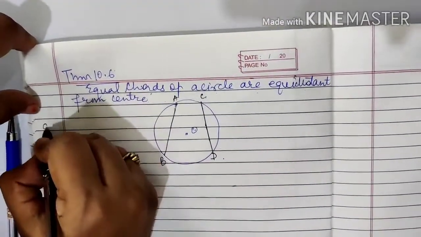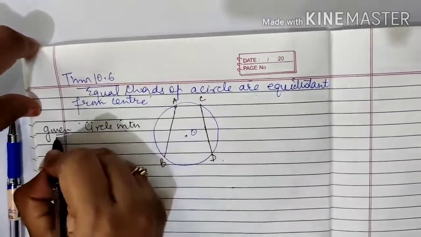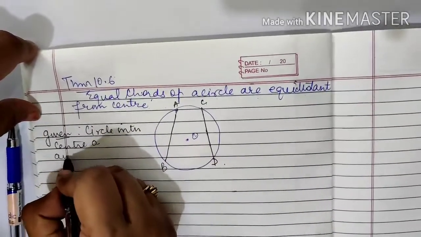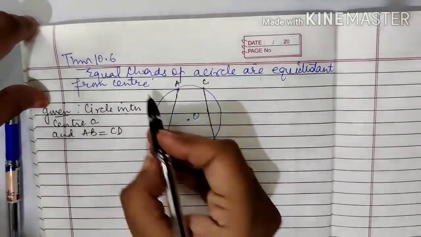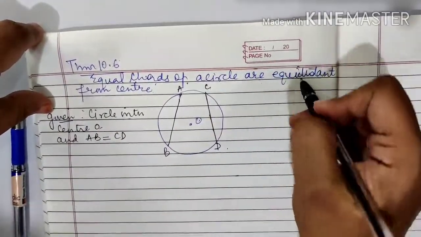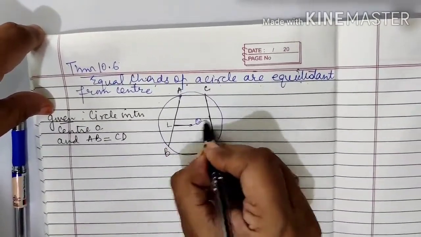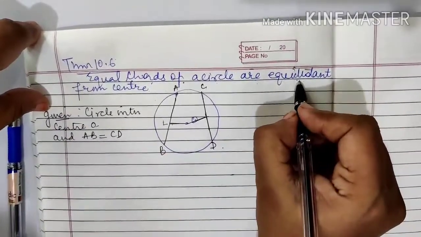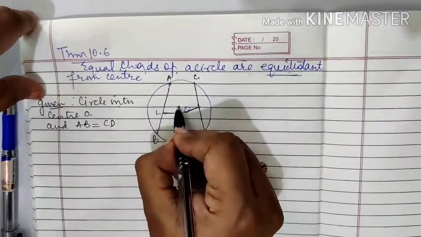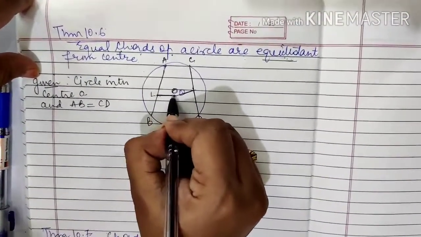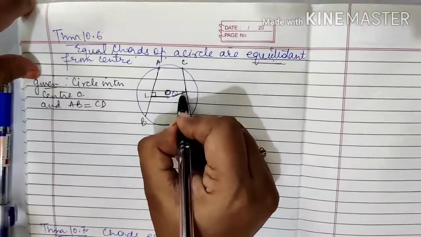So what is given to you? Again given circle with center O and AB equals to CD. Now what is to be proved? Equal chords are equidistant from center. That means if I will draw two perpendiculars, obviously when I am talking about equidistant, whenever we are measuring the distance, that is quite obvious that we are measuring it perpendicular wise.